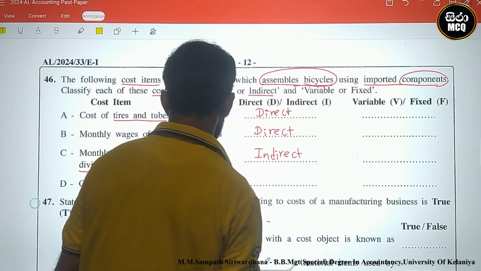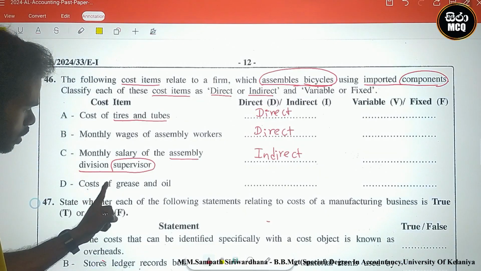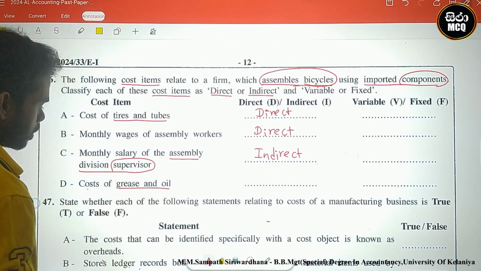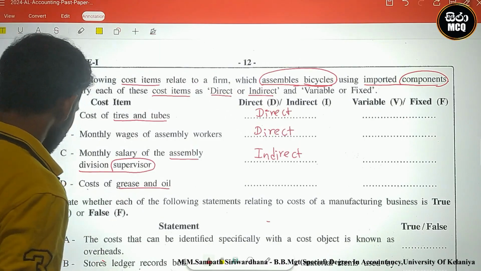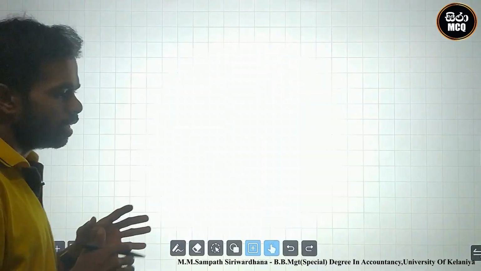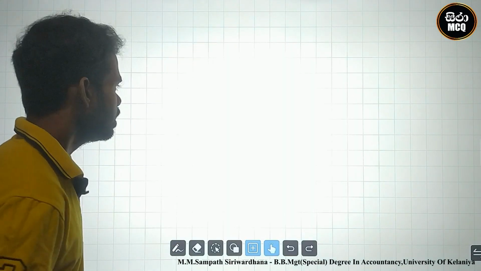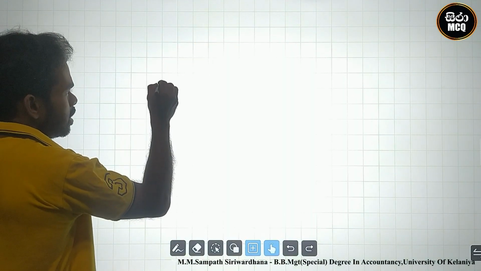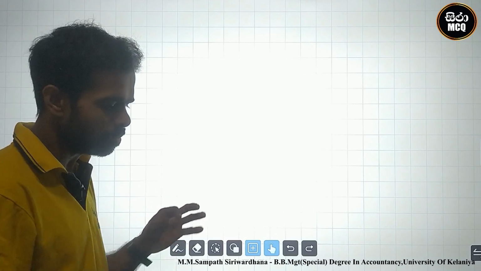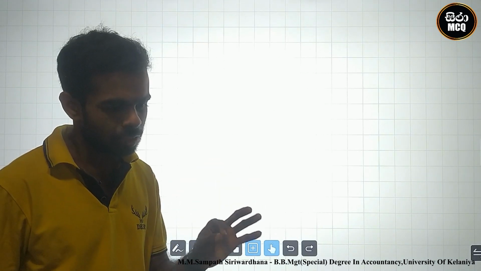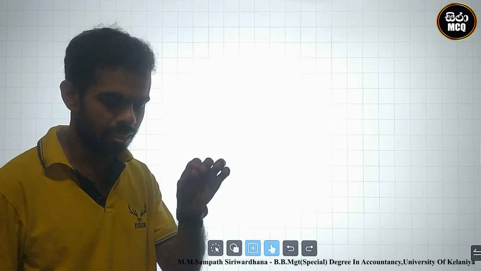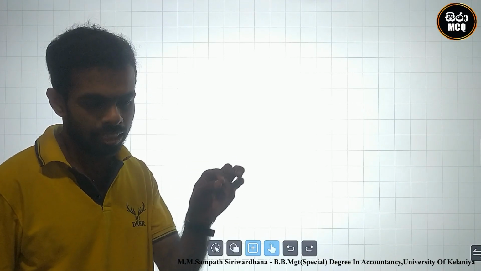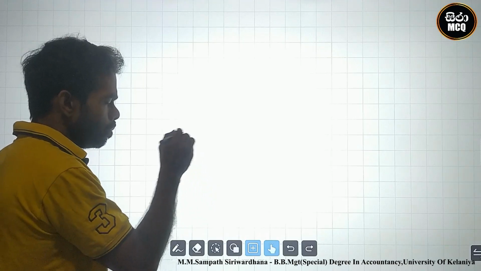Indirect cost. Next one. Cost of grease and oil. This is a very crucial point. Cost of grease and oil we use to assemble a bicycle. At that time, we can see the oil and grease are included in the bicycle. Why? The oil and grease are directly included in the bicycle.